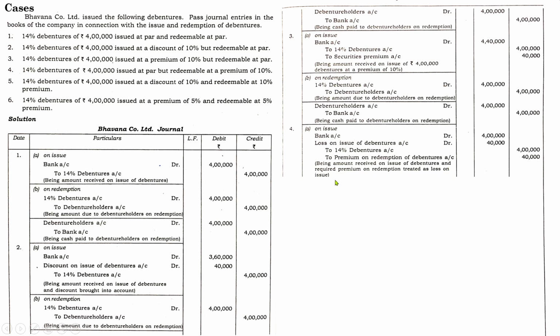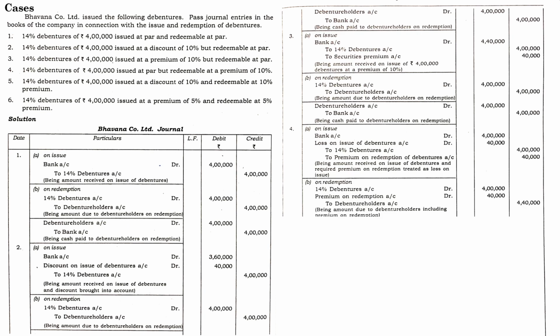So we have posted the entry for the issue. Next you need to post the entry for the redemption at premium. So the redemption at premium, it will be 14% debentures account debit, premium on redemption account debit to debenture holders. If you are writing to bank, the answer will be correct. You need not post the next journal entry.